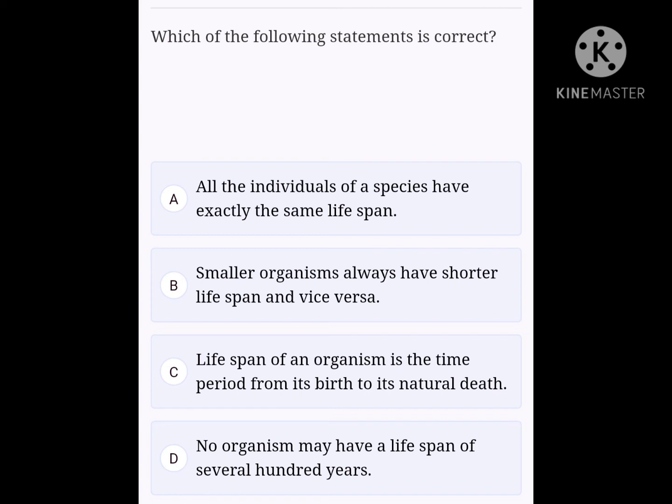For example, banyan tree lives 200 years and another tree, Lamantia tasmanica, lives for 43,000 years. Google it if you want to know more about it. So the right option is C, that is lifespan of an organism is the time period from its birth to its natural death.